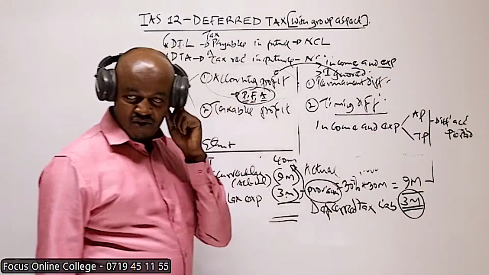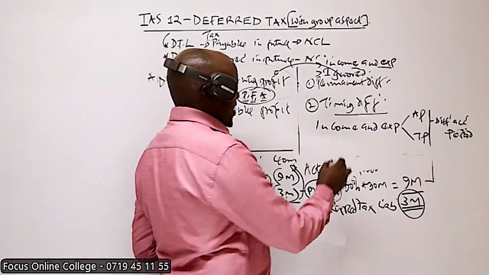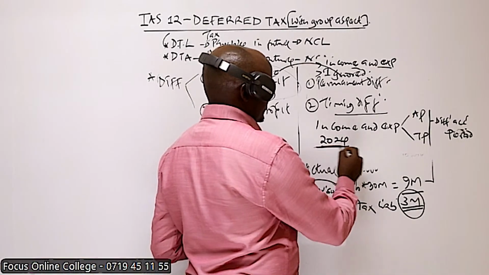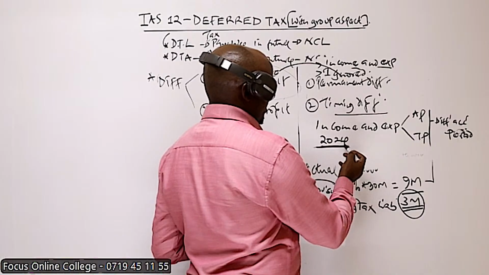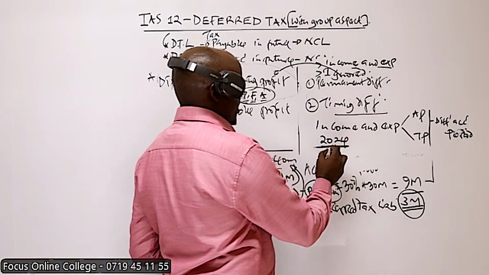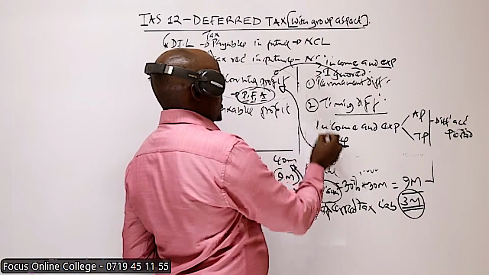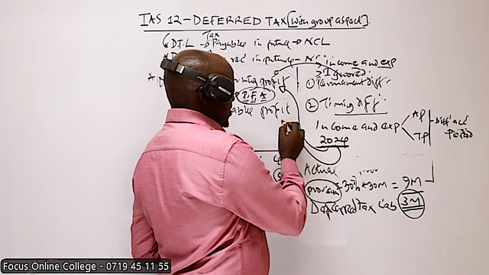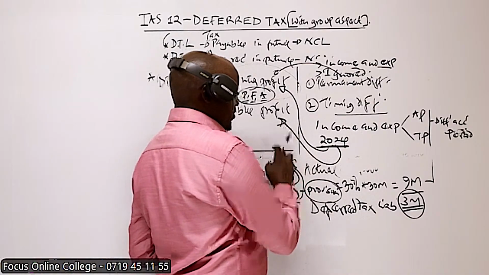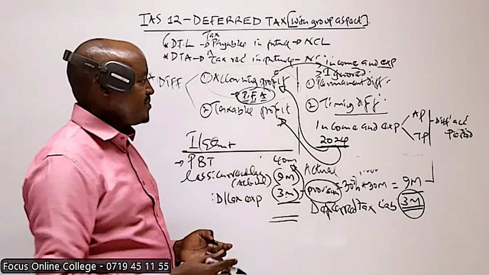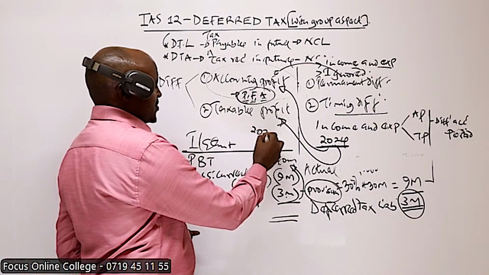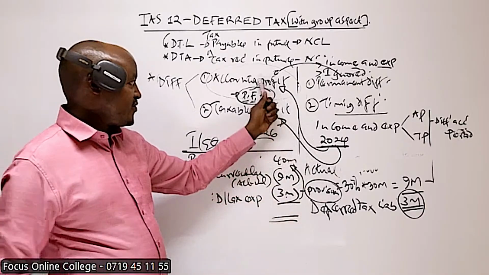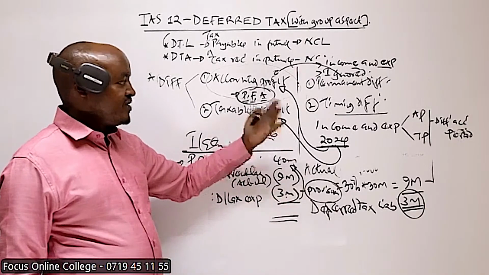For example, in this case, you may be told that a company incurred a certain expense in the year 2024, and this expense will be taken into account in the computation of accounting profit during the year 2024. But this expense will only be treated as an allowable expense maybe in the year 2026. So meaning that this expense will be used in the computation of the two profits, but in different accounting periods.